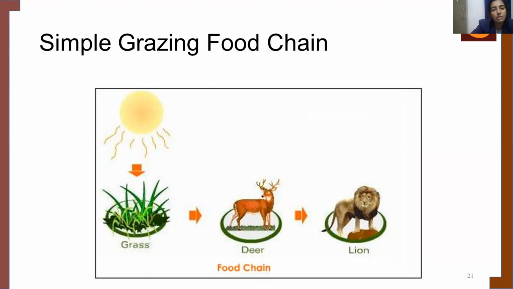You can also see how the energy the grass got from the sun is transferred to the deer. From the deer, it gets transferred to the lion. And when the lion dies, it gets transferred to the microorganisms or the detritus material.